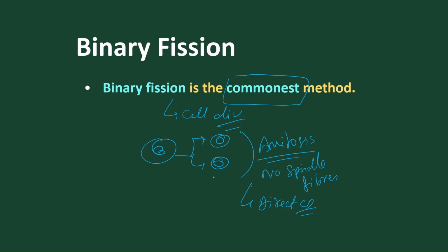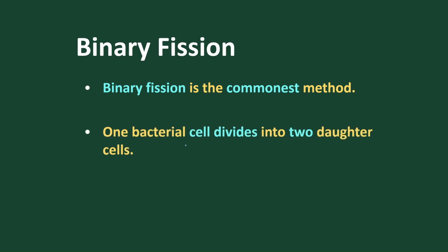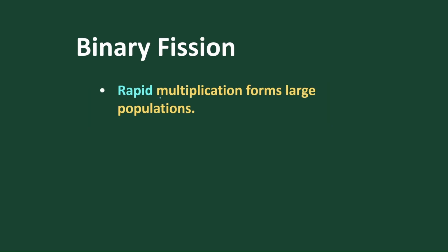Got it? So by this, two daughter cells are produced, and each daughter cell then matures into a parent cell, and they start dividing to produce many daughter cells like this. As a result, multiplication takes place and a large number is produced. So by binary fission, bacteria multiply themselves. This is the most common method. One bacterial cell divides into two daughter cells, and spindle fiber is normally absent. During binary fission, multiplication of a large number of bacteria takes place in a large population. So many bacteria are produced within a short time.